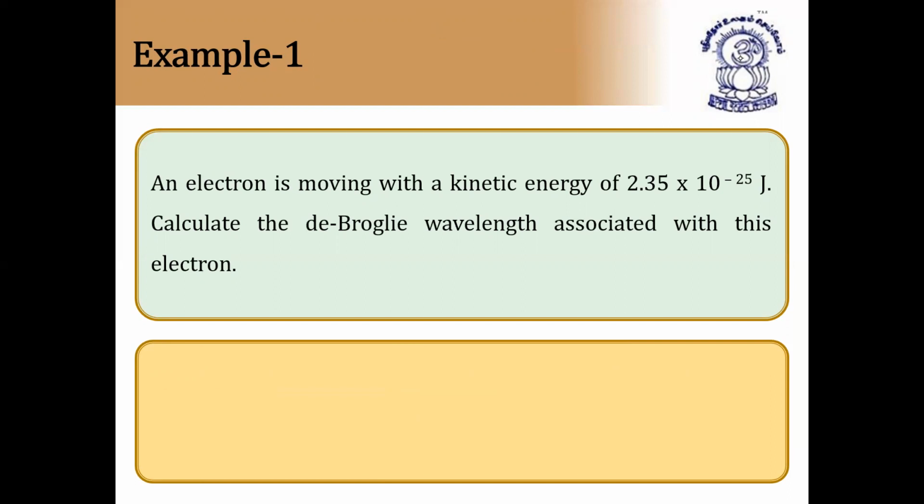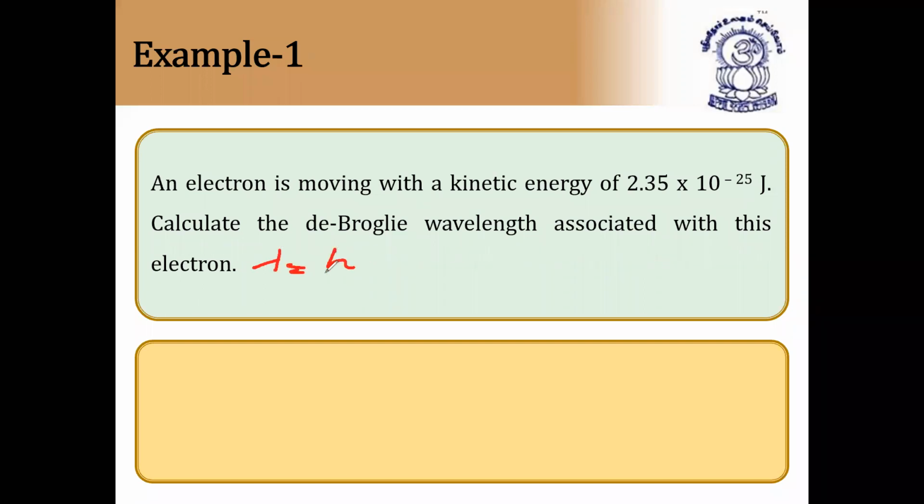An electron is moving with a kinetic energy of 2.35 × 10 to the power of minus 25 joules. Calculate the de Broglie wavelength associated with this electron. So we know the formula for kinetic energy. Writing the formula, lambda is equal to h by root of 2mE, that is mass and E, capital E, the kinetic energy.